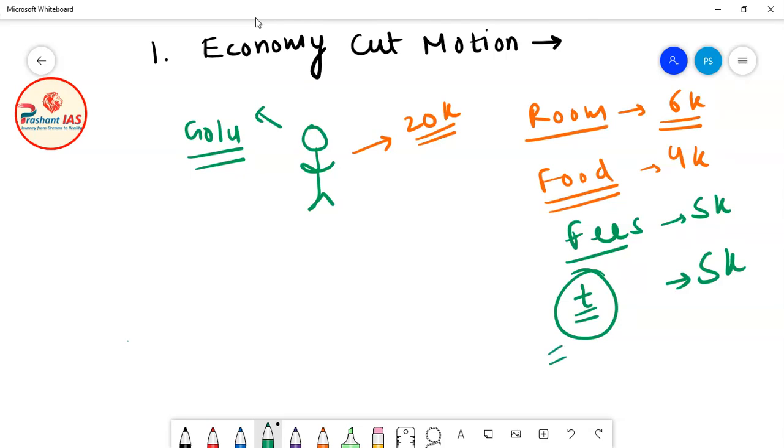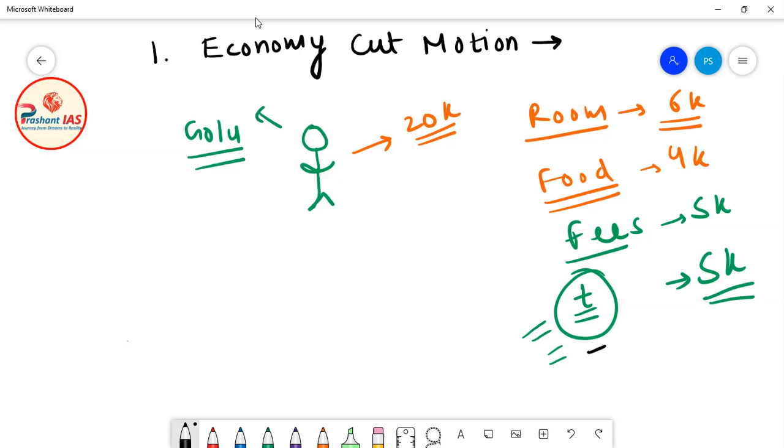This is a very high amount. So why is this much amount spent by Golu only for traveling? The reason was that the distance between the coaching and the room of Golu was very high, and Golu used to go to coaching by cab. He used to book a taxi, and that's why the expenditure on traveling was very high.